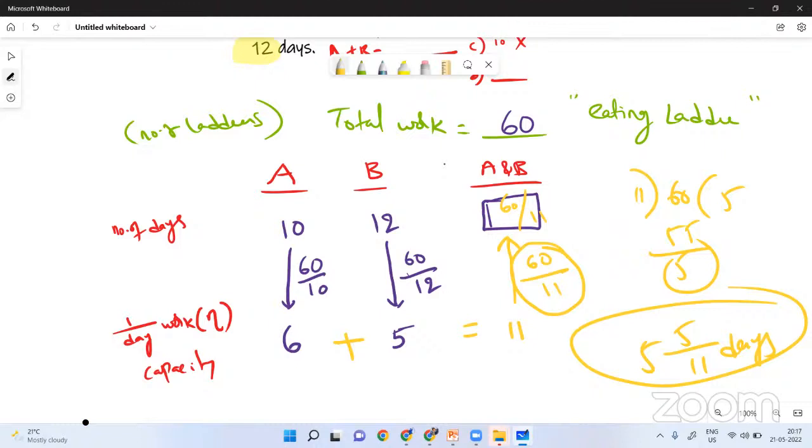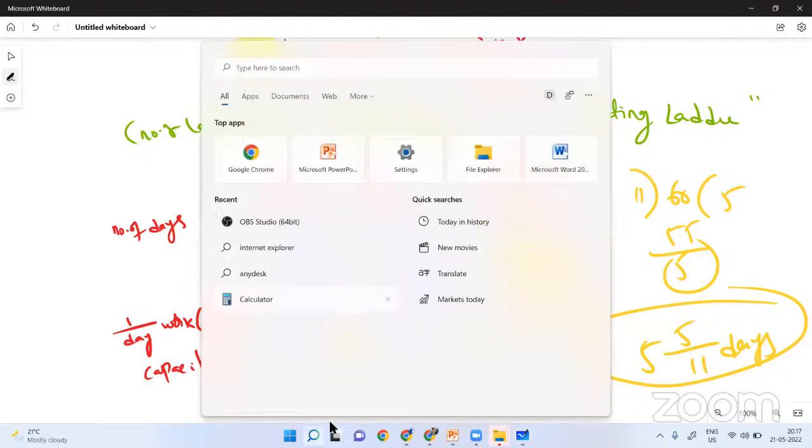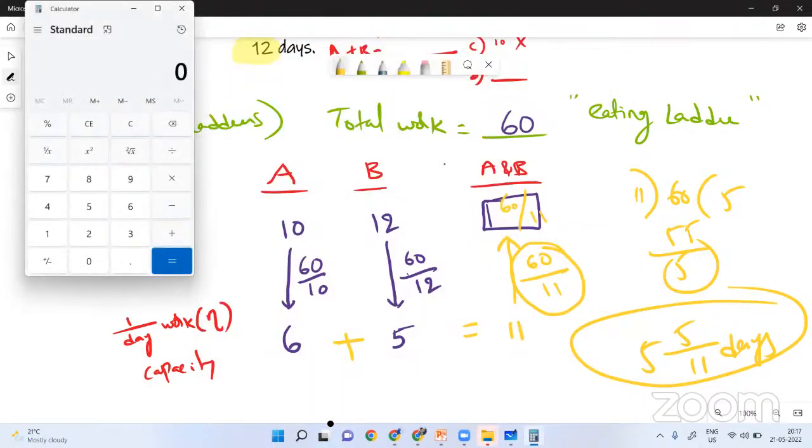And now I have two questions here. And yes, 11 by 5, is it the right answer? No. Shweta, that is their capacity. Okay, 60 by 11 is the correct answer. For your information, I'm just telling you 11 by 60 will be a very small number. Wait, let me try with the calculator. 11 by 60, this is 0.18 days. Arey yaar, how can it be possible?